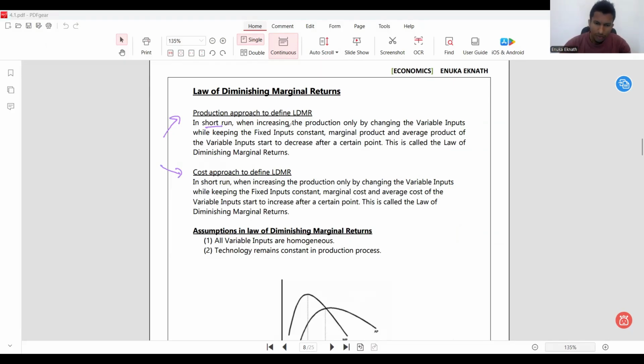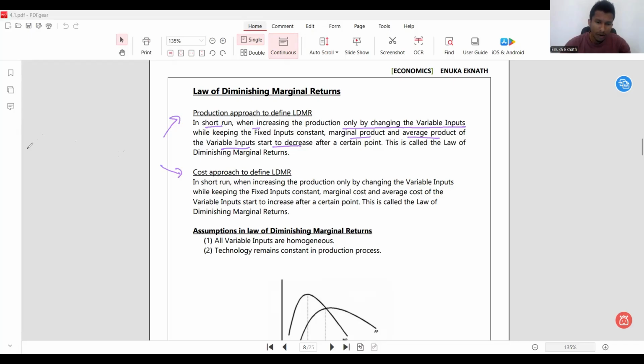So in short run, when increasing the production only by changing the variable inputs while keeping fixed inputs constant, marginal product and the average product of the variable inputs start to decrease after a certain point. Or curves ටික බලුවොත් ඒක පේනවා. This is called the law of diminishing marginal returns.